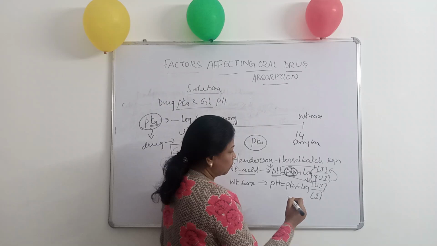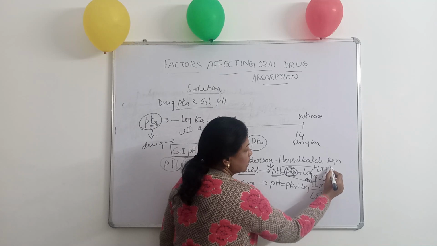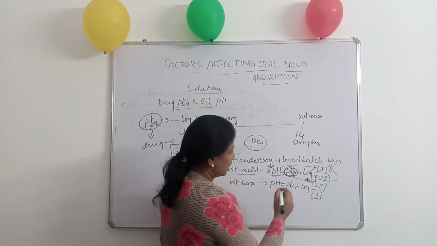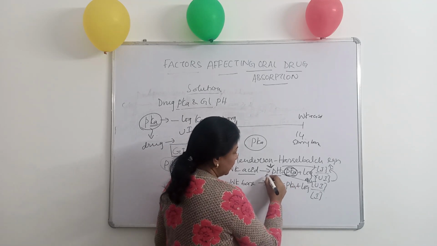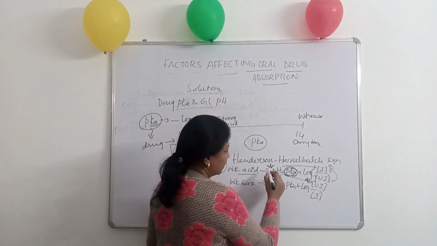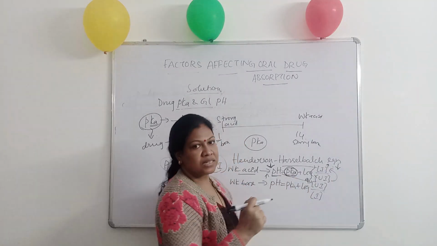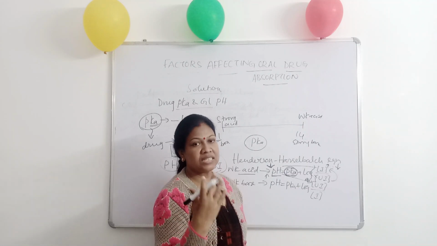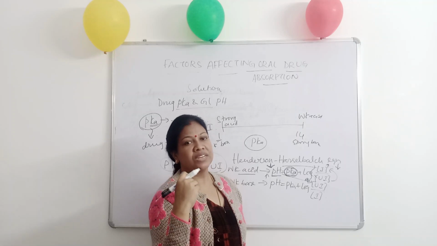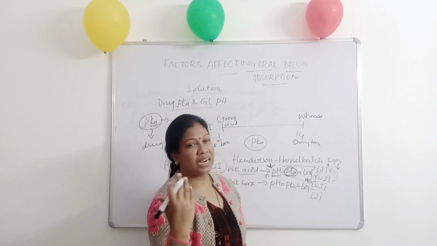Whereas an increase in pH will have an increased ionized fraction, and a reduction in pH will have reduced ionized concentration. That means a weakly acidic drug placed in the stomach will have more unionized fraction, whereas when it is placed in the intestinal pH, it will have more ionized fraction.